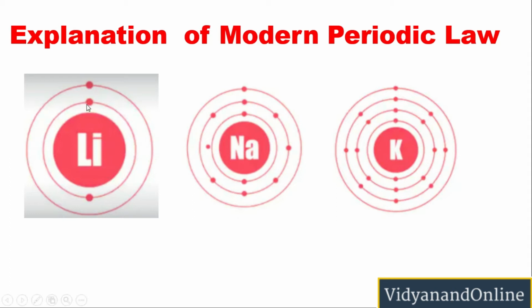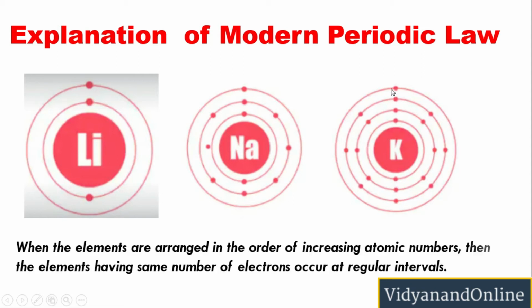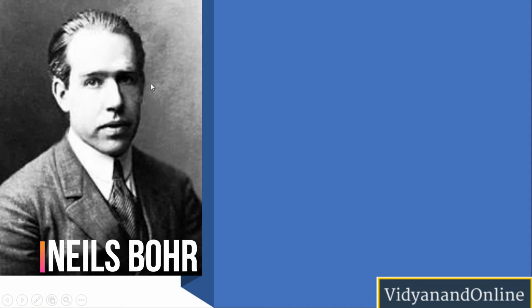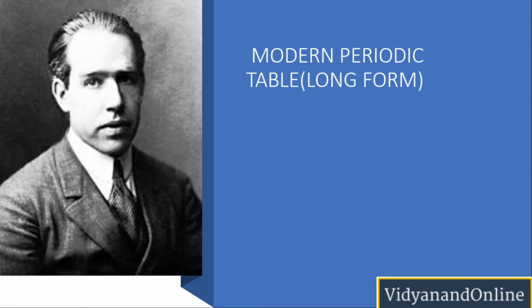If you see here, it has one electron. Similarly, sodium also has one electron in the outermost shell, and potassium also has one electron in the outermost shell. So when the elements are arranged in the order of increasing atomic number, then the elements having the same number of electrons in the outermost shell occur at regular intervals, and that was the basis of the classification done in the modern periodic table. It was Niels Bohr who prepared the long form of the periodic table.